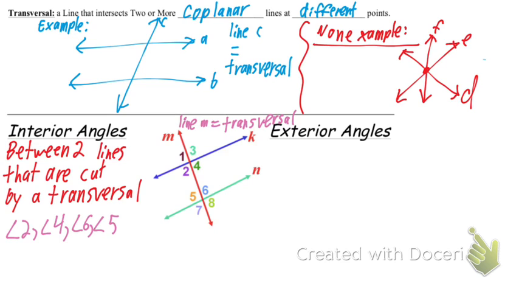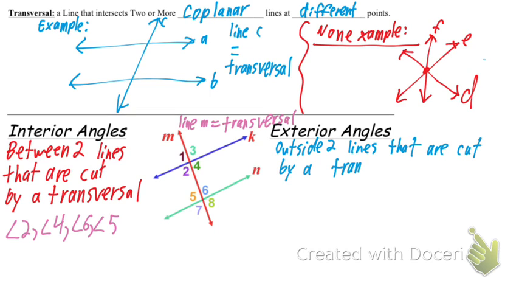Okay, so exterior angles we're going to define as outside two lines that are cut by a transversal. So we're still comparing it to those two lines that are cut by the transversal, but instead of being inside them, they're outside them. So can somebody help me out with one of these angles? Dominic. 1. Okay, angle 1. Help me out with another angle. Angle 2. Okay. Not angle 2. No, I meant to say 3. Okay, angle 3. Okay, Liam. 7. Okay, angle 7. And Sierra? Angle 8. Very good.